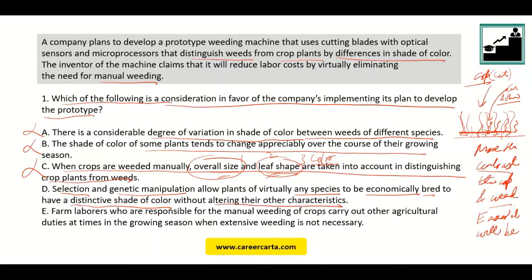See, what will the distinctive shade of color do? The distinctive shade of color will help the machine in identifying the crop. I will say that all the crops are red or all the crops are purple, because I can manipulate it to grow in any particular color. But if I do that and in that process the other characteristics change, for example, if I was growing maize and the taste of maize changed, will people like it? No, they won't. Just because I wanted it to be easier for optical sensors does not mean I have the liberty to tamper with the other properties of that particular plant.